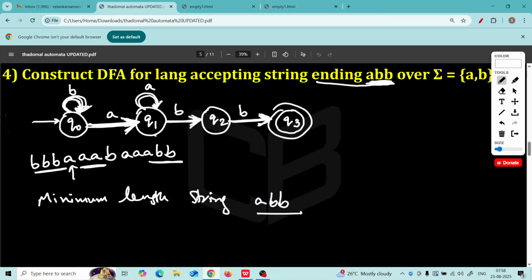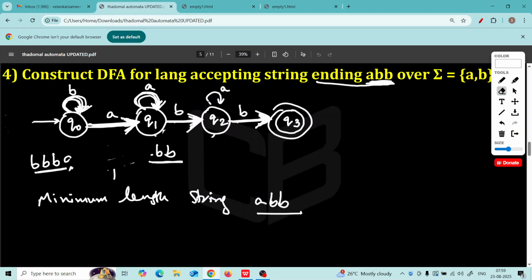These two A's will be taken care of by this loop. Now this B takes this transition, and now suddenly we have A. We don't have B. If we had B, we would have gone to the final state. What you should do is not loop. You should search for ABB again. You should go back here. If you loop here, imagine you say, okay, arbitrary number of A's, I will put a loop, then even this string will be accepted.